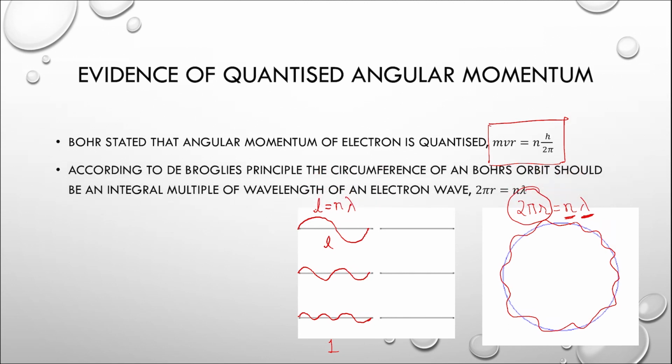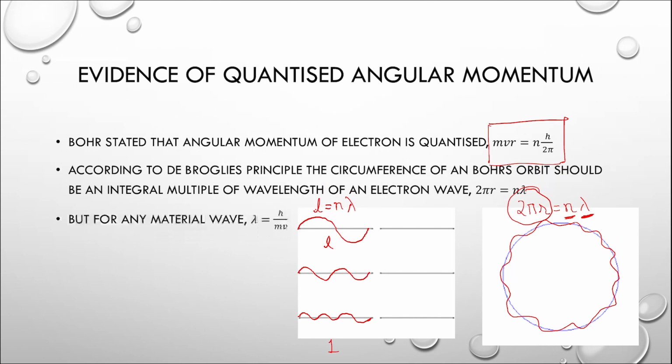So according to de Broglie's principle, the circumference of a Bohr's orbit, what you saw here, that was 2 pi r, should always be an integral multiple of wavelength of an electron wave. That is 2 pi r should always be equal to n times lambda.